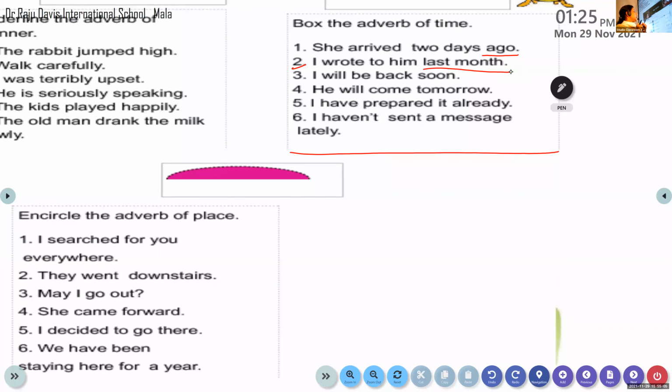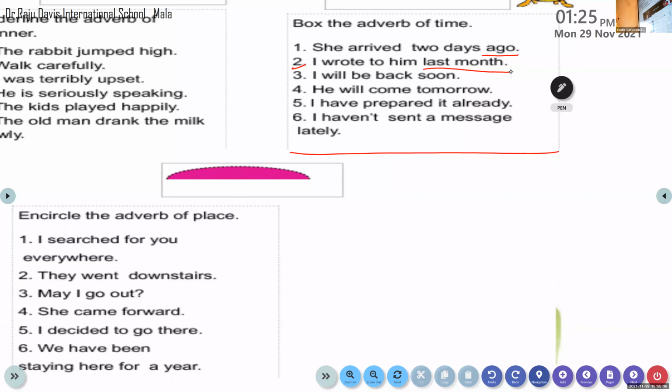Excuse me, ma'am. Yes, my dear, what do you want? For the workbook homework, we want to underline the verb. Not the verb, it is the adverb. Repeat the question. You want to underline the adverb of time. Which one? Only the adverb of time you need to underline.